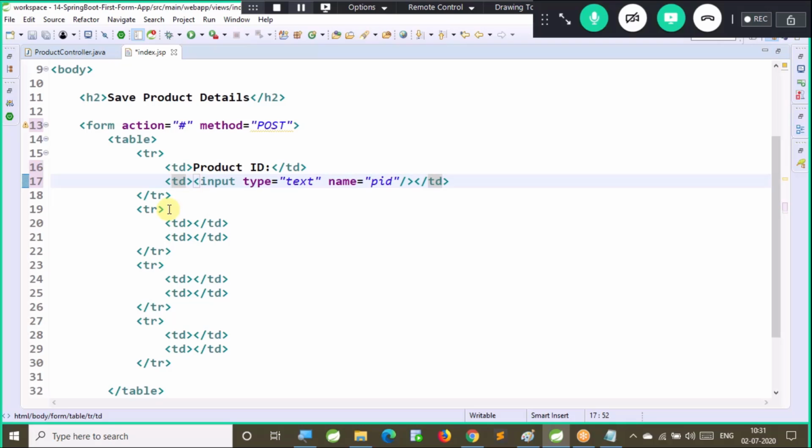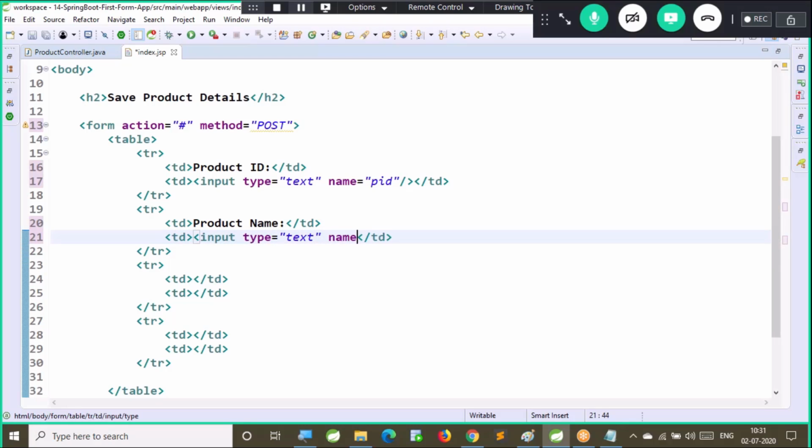Now, similarly here product name as a second label. This is also a text field, so we are going to give input type is equal to text only, name is equal to tname.